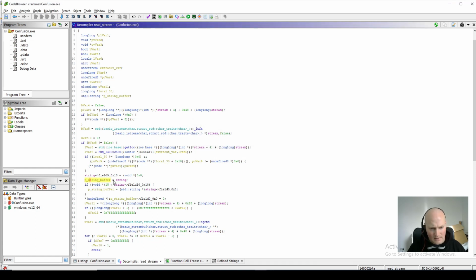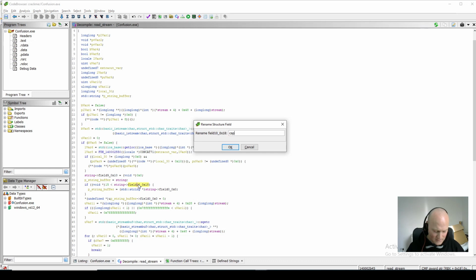Okay, so we can see now that initially it's assuming that the buffer for the string is the string object itself. But then it does this check and says, if this field in the string is greater than 15, it knows that it's using the actual address of a pointer, the first field of the string, to point to another buffer outside of the string structure that's been allocated dynamically. This field here is the capacity of the string.